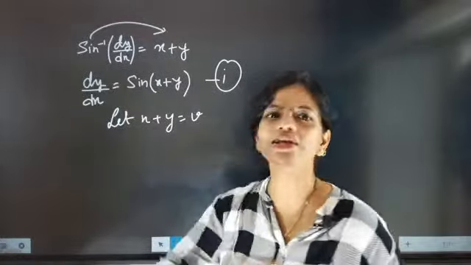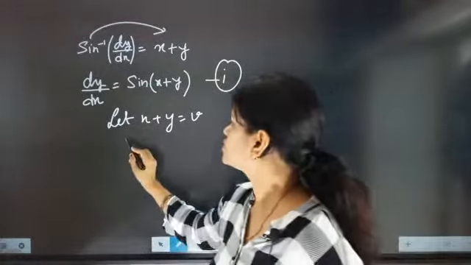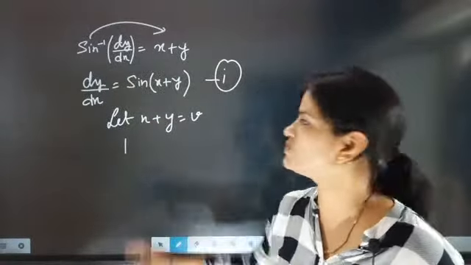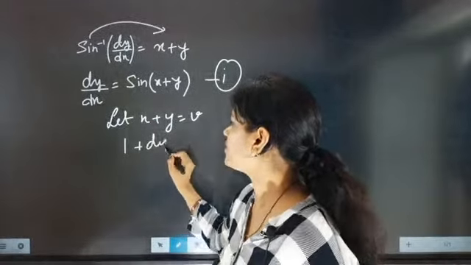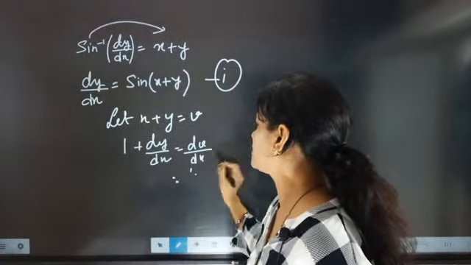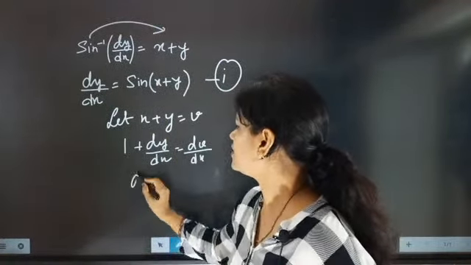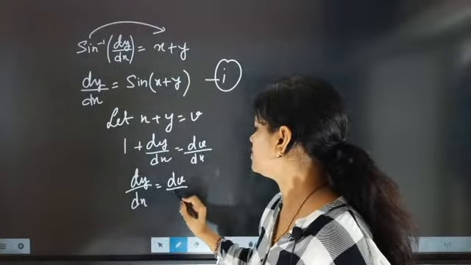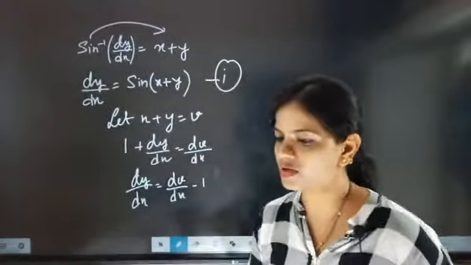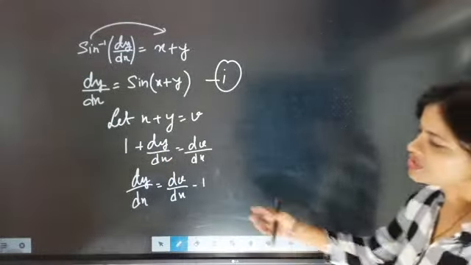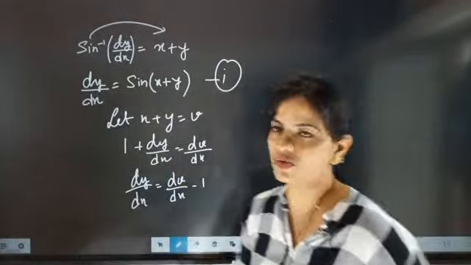Now differentiate it with respect to x. So this will become 1. Differentiation of this with respect to x means this will become 1, this will become dy by dx and this will become dv by dx. So dy by dx is coming as dv by dx minus 1.